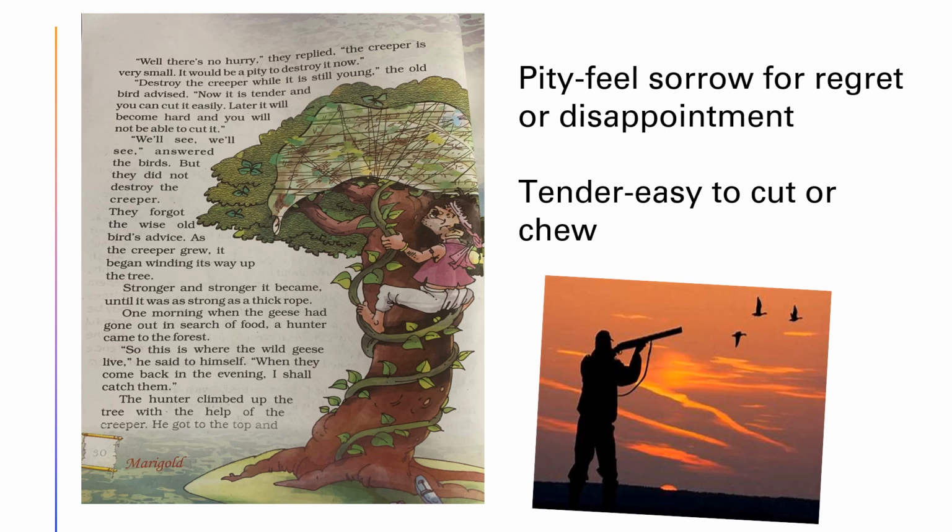The hunter climbed up the tree with the help of the creeper. Because that creeper had become so strong and thick like a rope, he took its help and climbed up to the top where the geese used to live.